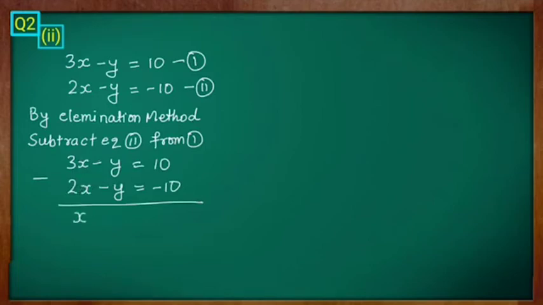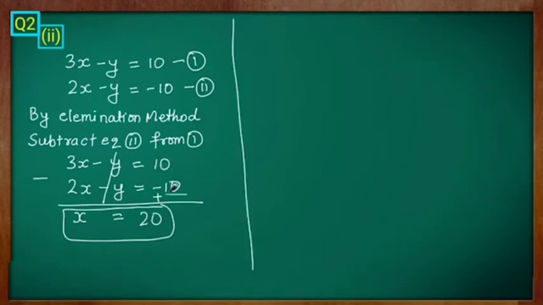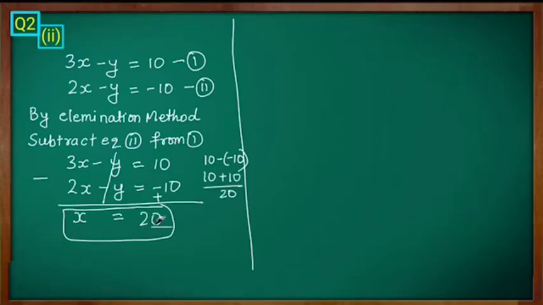Write the first equation 1, 3x minus y is equal to 10, and the second equation, 2x minus y is equal to minus 10. Now change the sign. If plus, then minus; if minus, then plus. You have to change the sign and only then simplify. Keep it in mind. Clear? So you change the first one into negative, and if you subtract you will get x is equal to, minus 10 becomes plus 10, so 20. x is equal to 20. You have to change the sign in the variable also. Minus into minus is plus, so 10 plus 10 is equal to 20. The value of x is 20.